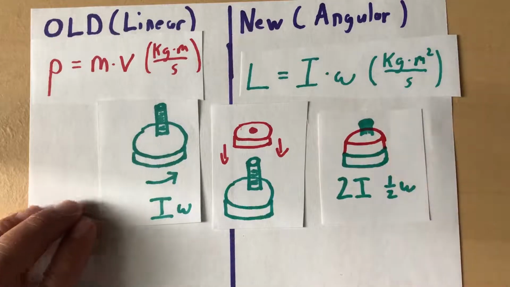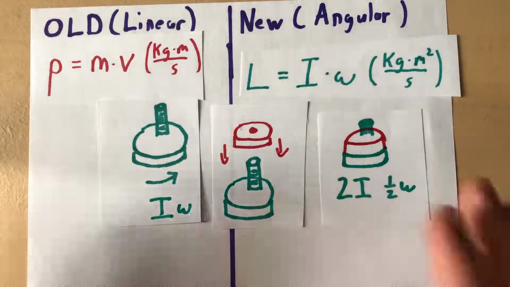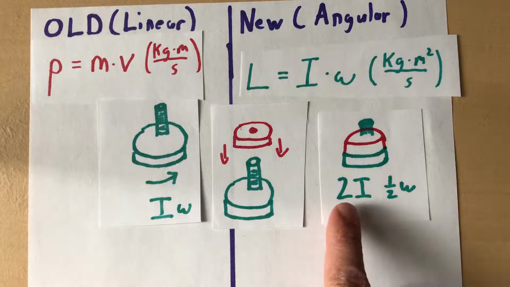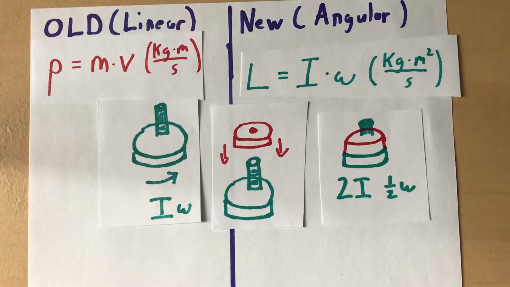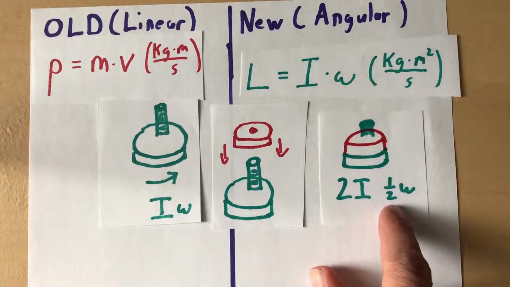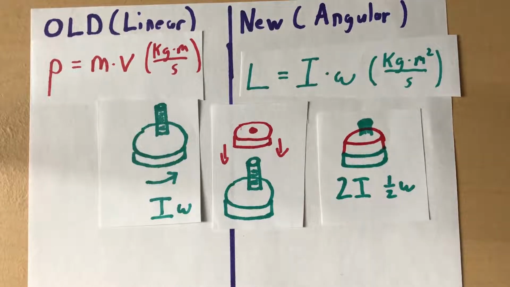Well, let's say that second disc drops down there and there's no friction, no outside forces. Well, we basically just doubled our rotational inertia by dropping that second identical disc on there. So to keep the angular momentum the same, something's got to give. And that means we'd have to have half the angular speed that we had before. So maybe they would give you an example like that.